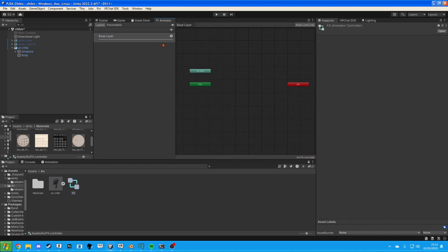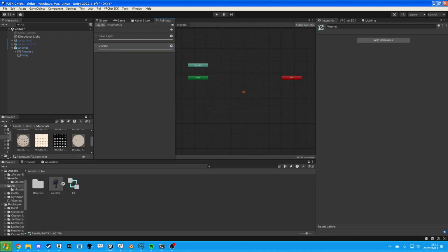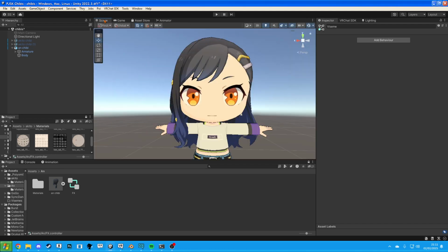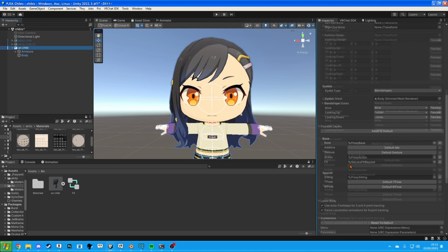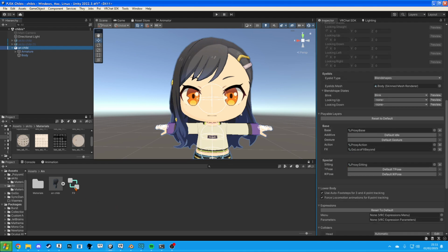And then go to animator. And when we're in here, we're going to go to parameters. Create an integer parameter. Call it Viseme. Go to layers. Create a new one. Call it Viseme. Set the weight to 1. Okay. So we've got this. We'll go to scene. We'll also want to drag this into here.